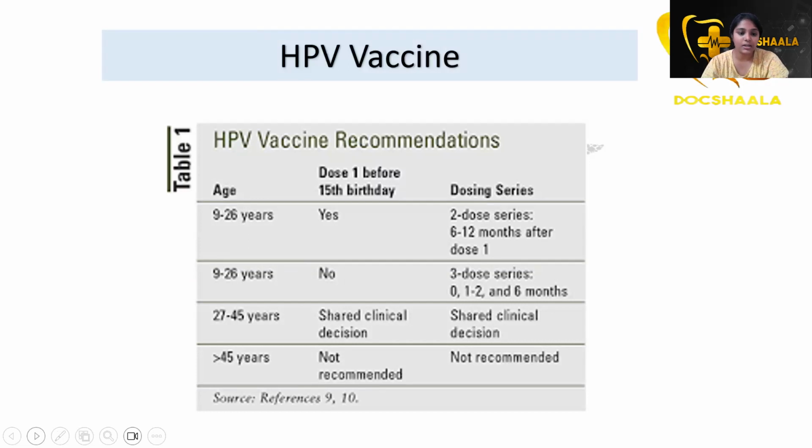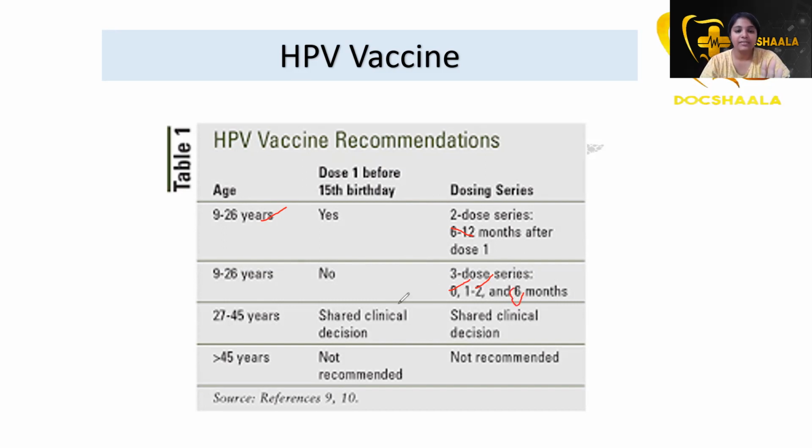So this is the chart that the CDC has recommended. If the age is 9 to 26 years and they have taken the first dose before their 15th birthday, a 2 dose series has to be given, 6 to 12 months after the first dose. If they have not taken the vaccine, like in some of our cases, you can go for a 3 dose series: the first at the start, the second 1 to 2 months later, and the third at 6 months.